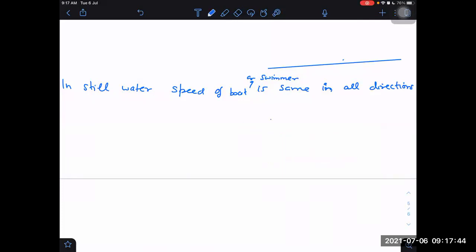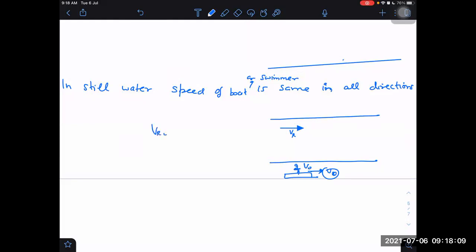But we can always make the frame in which the water is still. Although river water is now moving, I can change my frame in such a way that I, the observer, may also start moving with river water velocity. If I move with river water velocity, then with respect to me, what will be the velocity of river? Zero. The observer is moving with river water velocity.